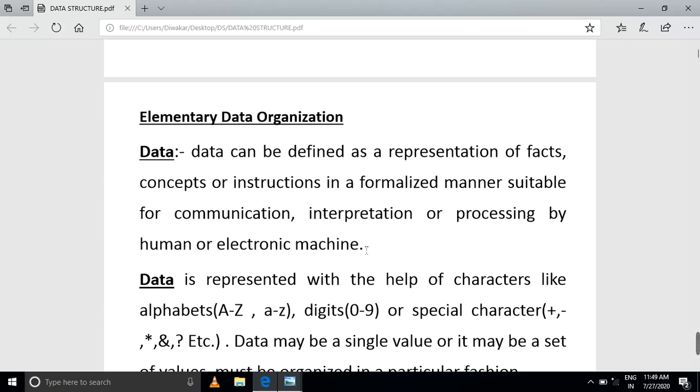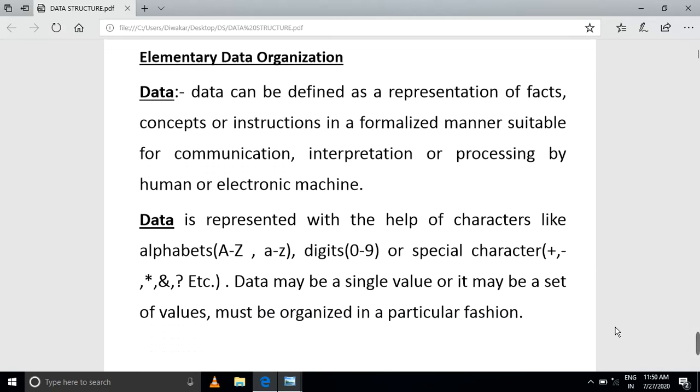Also, data is represented by a set of characters. For example, alphabets A to Z, uppercase and lowercase, and digits 0 to 9. If you add special characters also, these are all the levels you follow with your data.